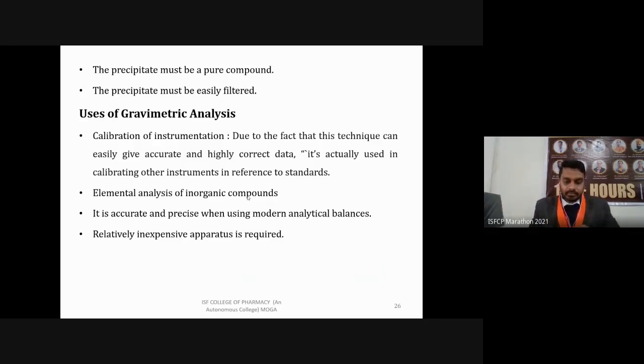But in this case, the first condition should be met: the precipitate must be a pure compound. Only then can you determine the accurate and precise amount of that ion. If it is not pure, it will add some impurities also, and that will be an error in our observations. Then, relatively inexpensive apparatus is required in comparison to the instrumental methods. It is an inexpensive technique.